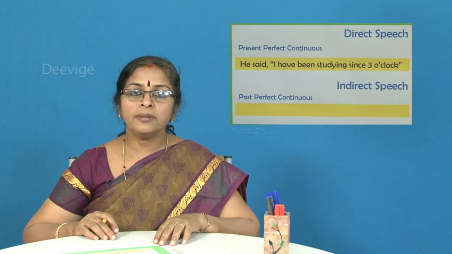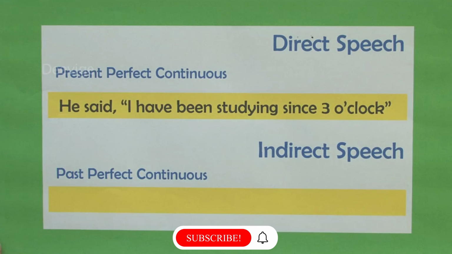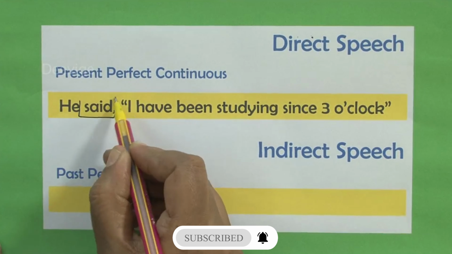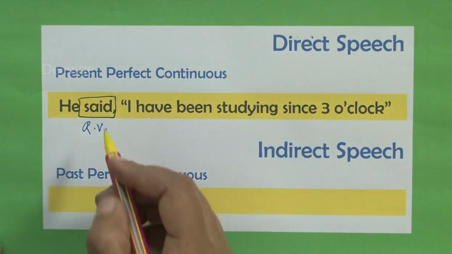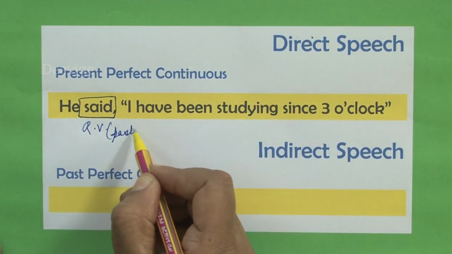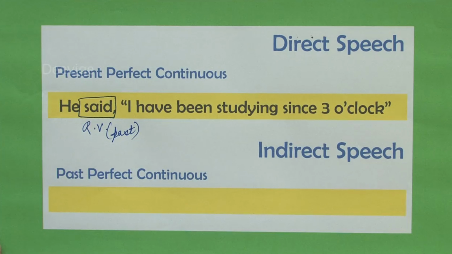So, the next example that we have here with us is, he said, I have been studying since 3 o'clock. I repeat, he said, I have been studying since 3 o'clock. Come on, tell me, which is the reporting verb, students? It is said. Said is the reporting verb. What is the tense of the reporting verb? It is in the past tense. Now, what is the sentence that has been given to us here? I have been studying since 3 o'clock.